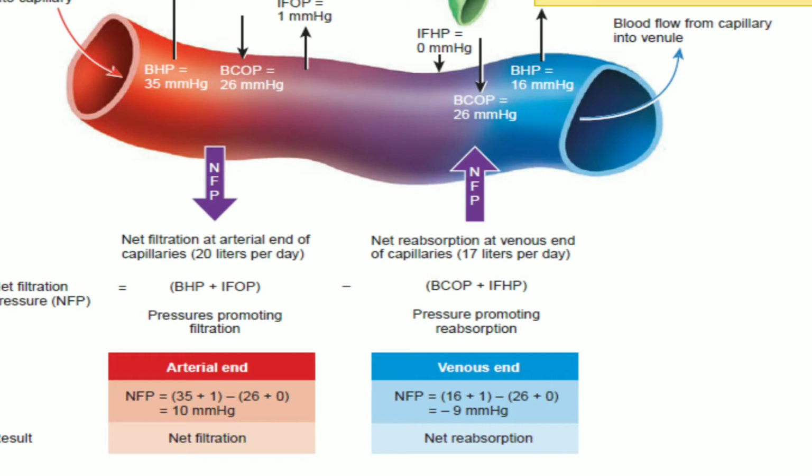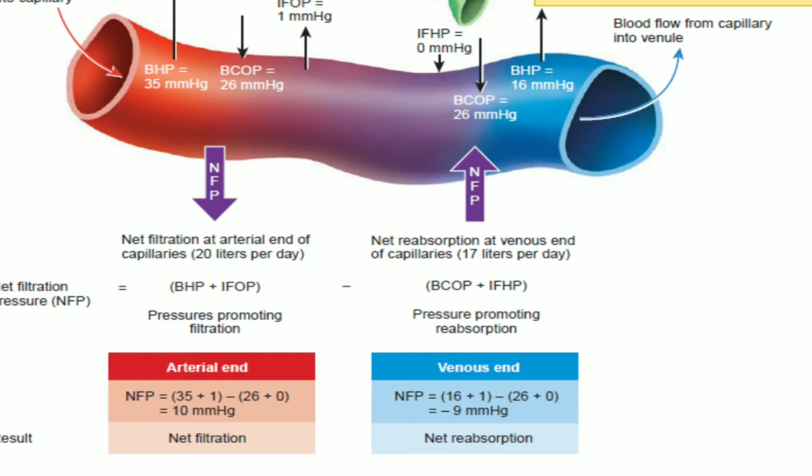The net filtration pressure at the arterial end of the capillary is 10 millimeter mercury, and the net filtration pressure at the venous end of the capillary is minus 9 millimeter mercury. At the arterial end of the capillary, there is a net outward pressure of 10 millimeter mercury, and the fluid moves out of the capillaries into the interstitial spaces, and it will lead to filtration. At the venous end of the capillary, the negative value, minus 9 millimeter mercury, represents a net inward pressure, and the fluid moves into the capillaries from tissue spaces, which will result in reabsorption.